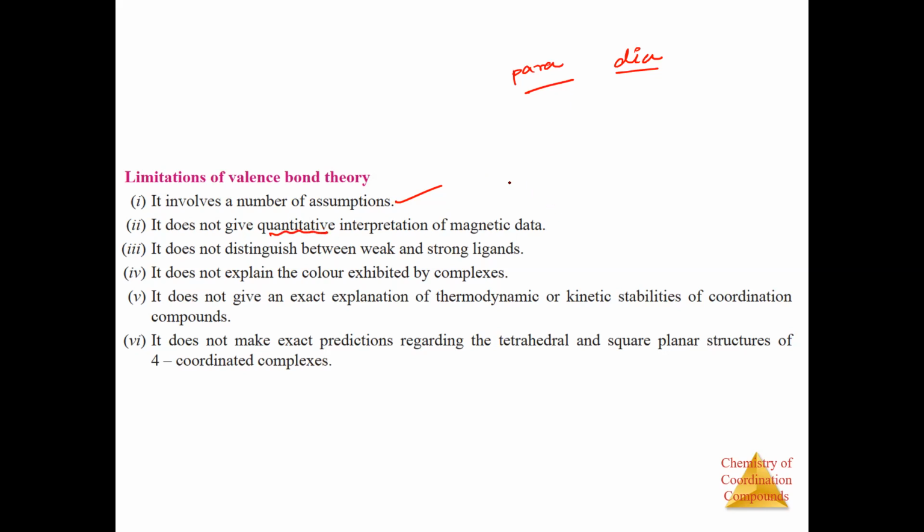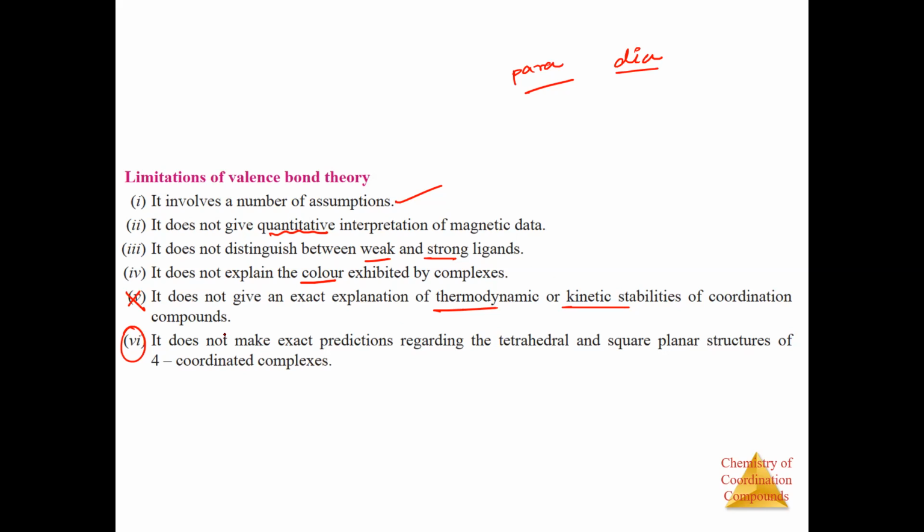How much is the magnetic moment? They also don't distinguish between weak and strong field ligands. Then they don't explain the color. And they also don't explain the thermodynamic or kinetic stability of the complexes. Now, what important points you have to remember: remove the fifth point, and all the other points are important for you. If you cannot remember the fifth point, don't remember it.